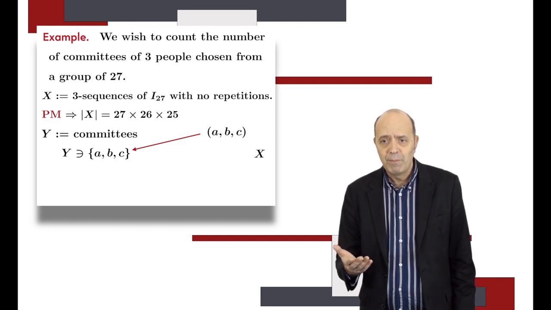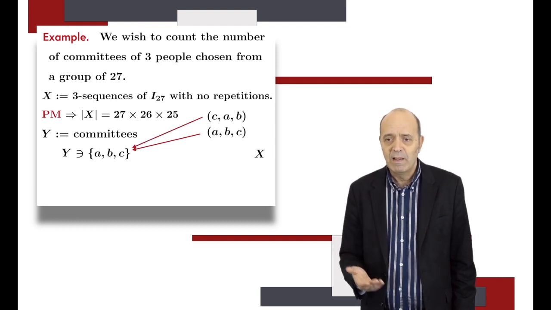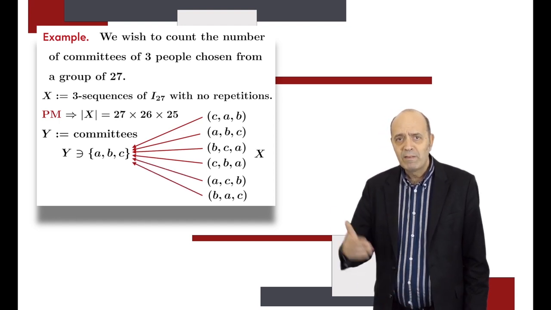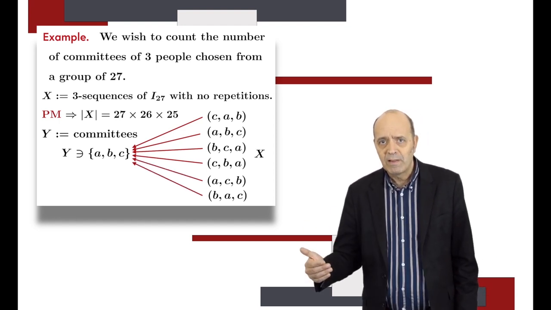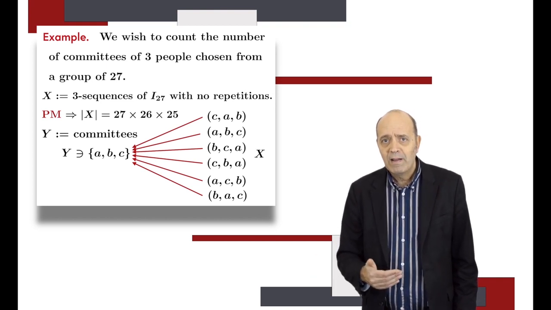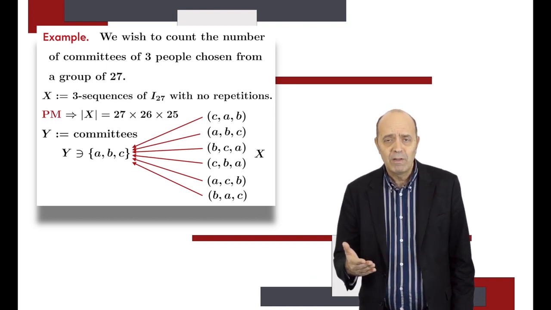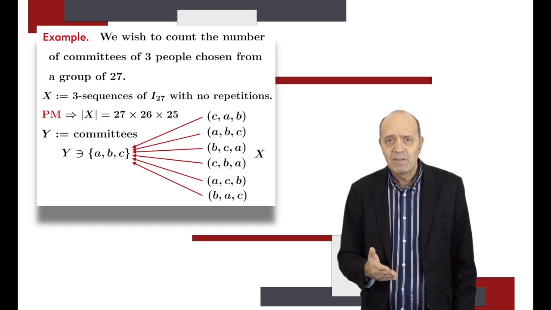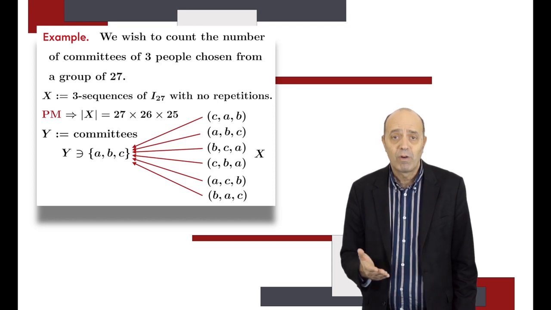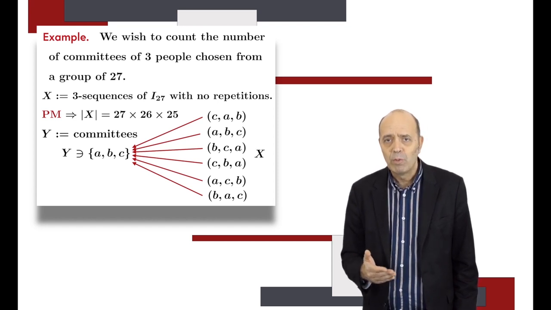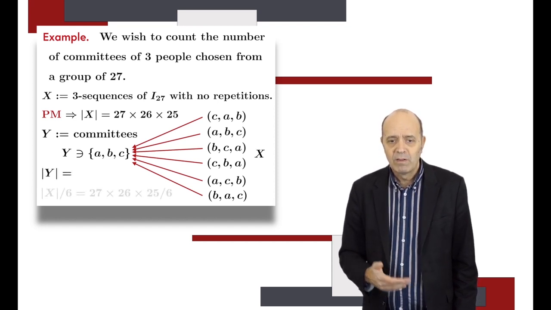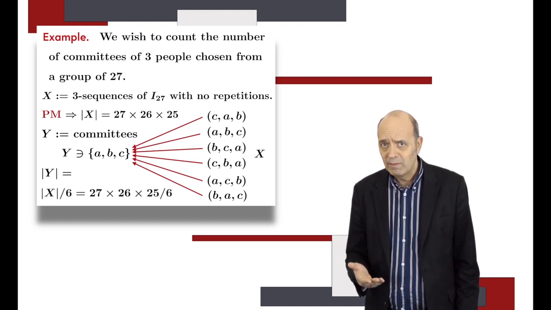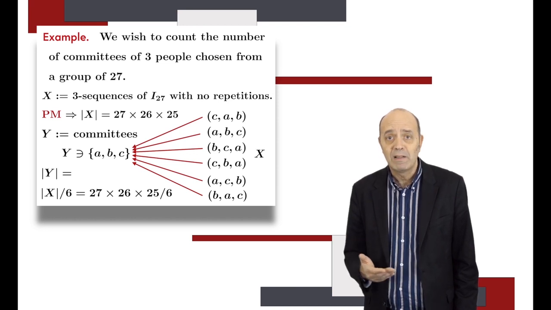Well, factorial of 3 permutations of ABC: CAB, BCA, and so on. So we have a 6-to-1 correspondence from the set X to the set Y. And therefore, we can apply the division principle, and we obtain that X is 6 times the number of elements of Y, or Y, which is the sets that we want to count, has the number of elements of X divided by 6. So 27 times 26 times 25 divided by 6.